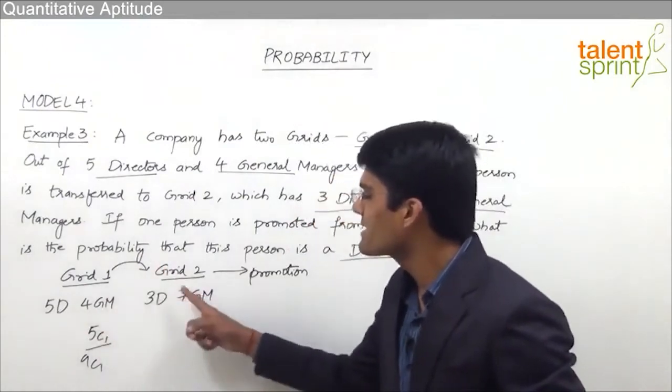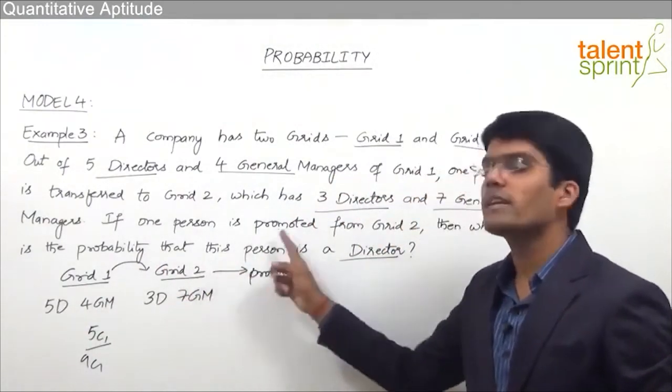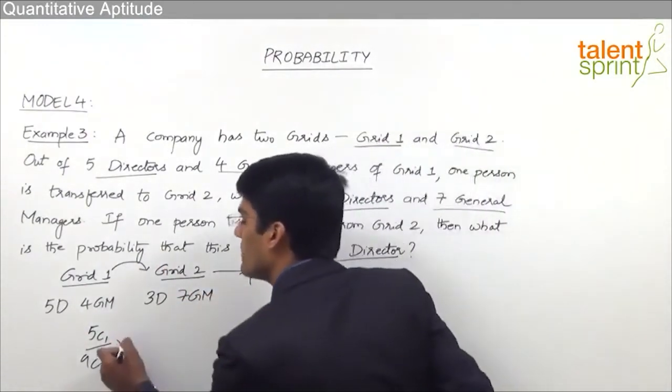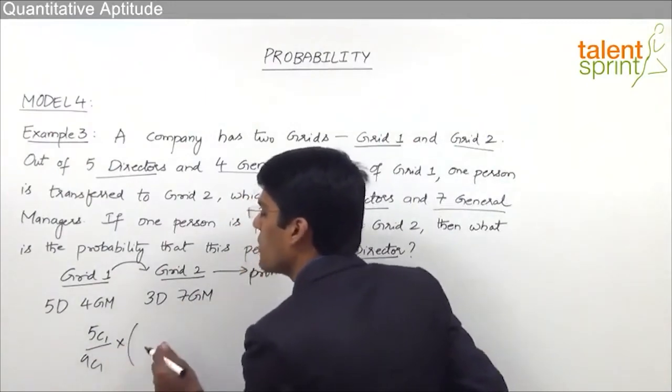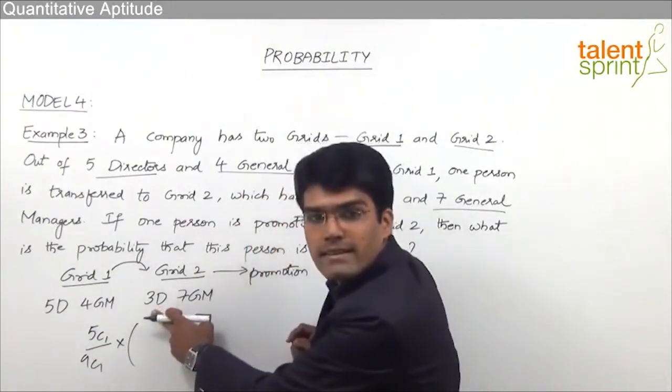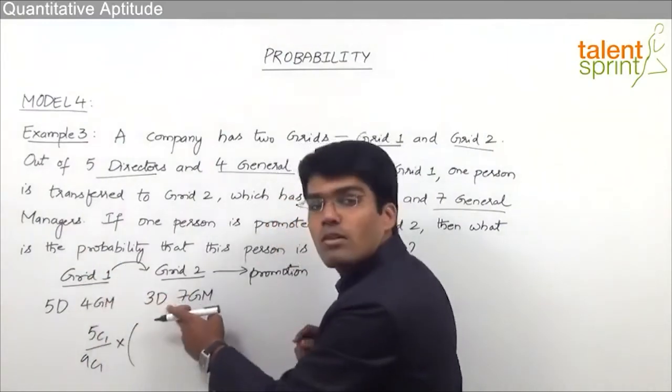Now once this director is transferred, again we have to promote a director from grid 2. Now while promoting a director from grid 2, if you observe, there are already 3 directors in grid 2 and one more director has got transferred here.